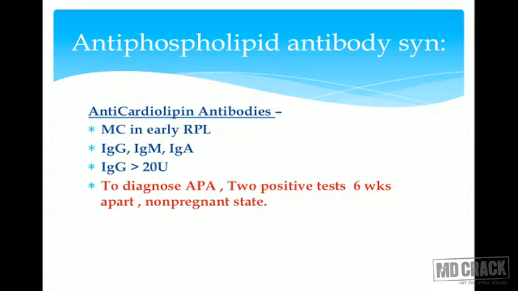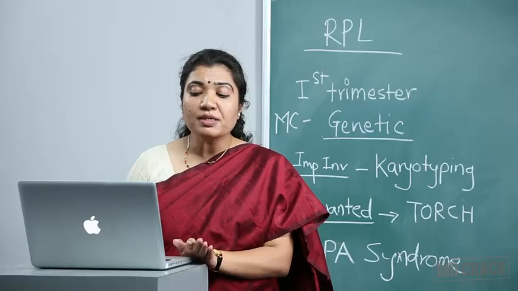The other important antiphospholipid antibody is anticardiolipin. It's most commonly seen in early RPL than in late. Again, we have IgG, IgM, IgA levels. If IgG levels are more than 20 units, it's considered positive. But to say that a particular patient has antiphospholipid antibody syndrome, we should have 2 positive tests, 6 weeks apart, and please remember, in the non-pregnant state.